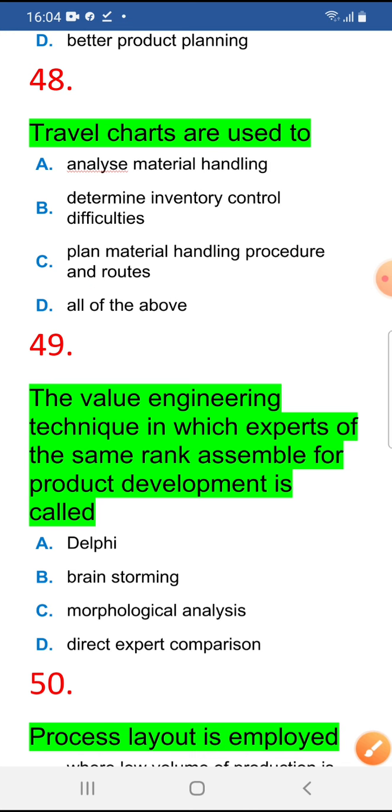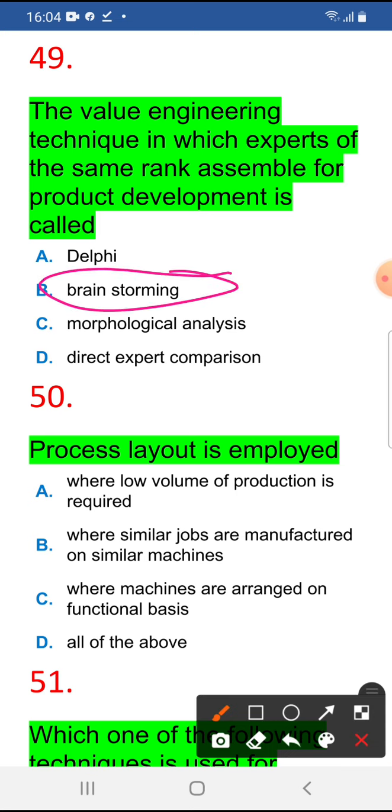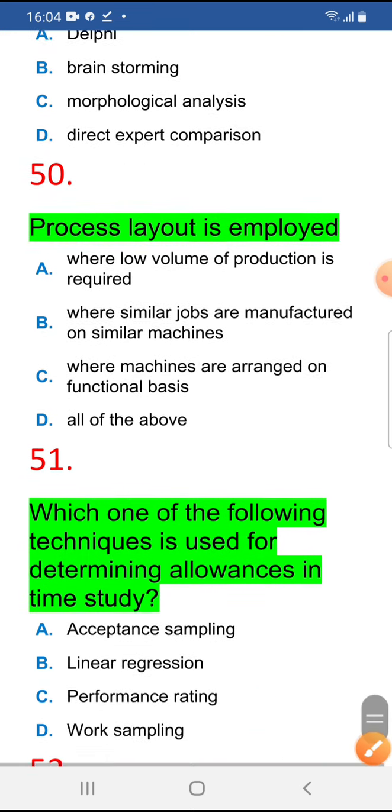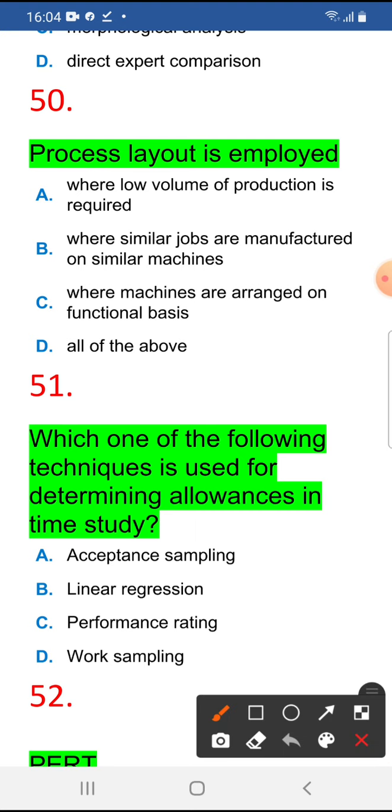The value engineering technique in which experts of the same rank assemble for product development is called brainstorming. This is an important question. So 49 is B. Next 50. Process layout is employed where low volume of production is required, where similar jobs are to be manufactured on similar machines, where machines are arranged on a functional basis. All of the above are correct statements.